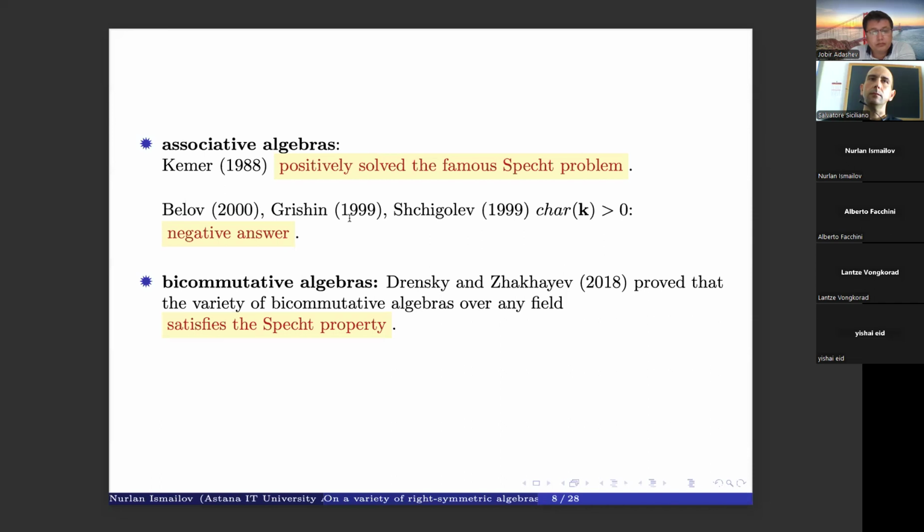For this question, many counterexamples were constructed by Belov, Grishin, and Shchigolev. For bicommutative algebras, this question was solved by Drensky and Dzhumadildaev, and they proved that a variety of bicommutative algebras over any field satisfies the Specht property. So this is the short history of the Specht problem for varieties of algebras.